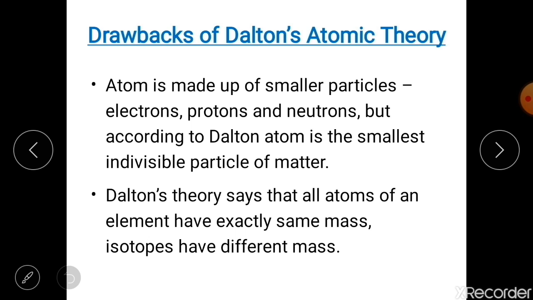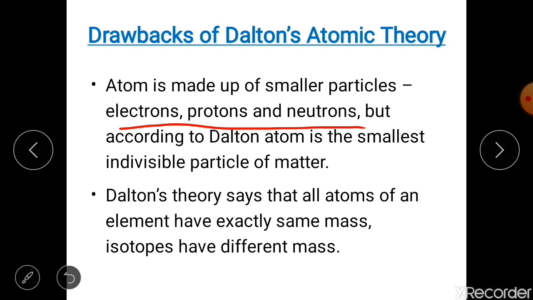First of all, as you know, Dalton said atom is the smallest particle and we cannot divide it further, but it is not true. In actual, atom is further made up of smaller subatomic particles which are electron, proton and neutron. Okay? Electron, proton and neutron form your atom. We will study about these later on in the next chapter. For now, you must know that atom is not the smallest thing. We still have other things smaller than your atom.